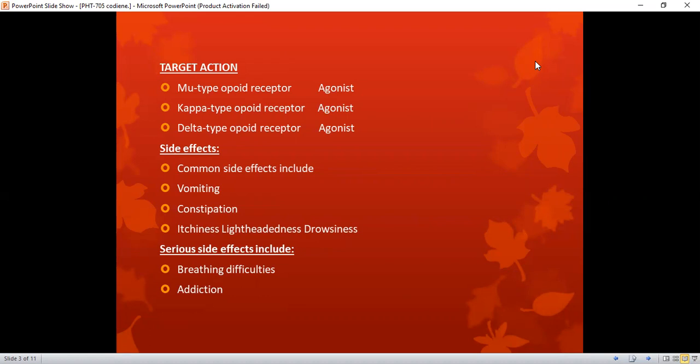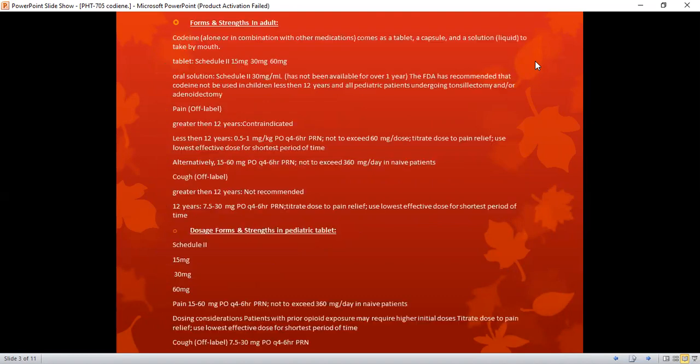There are various side effects associated with the use of codeine. Some common side effects include vomiting, constipation, itchiness, lightheadedness, and drowsiness. Some serious side effects associated with the use of codeine include breathing difficulties and addiction. There are various forms and strengths available in adults.